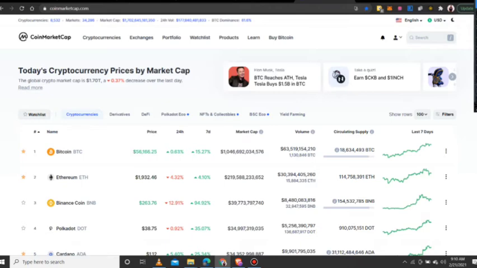On CoinMarketCap, yeah, guys, you can also get to earn. So for the passive income aspect I was telling you guys about, you can learn about it using CoinMarketCap. So this is the homepage of CoinMarketCap. I know there is a lot of information here. For a beginner, you get confused and carried away by what's on the CoinMarketCap homepage.